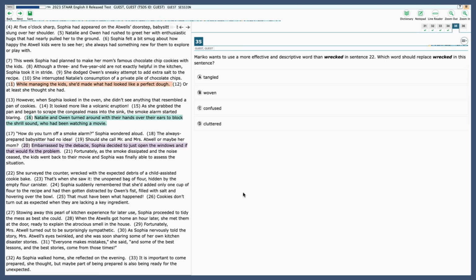All right, 35. Mariko wants to use a more effective and descriptive word than wrecked in sentence 22. Which word should replace wrecked in this sentence? All right, let's go to sentence 22. She surveyed the counter wrecked with the expected debris of a child-assisted cookie bake. Wrecked is not quite the best describer here, so let's see what could be a better description.